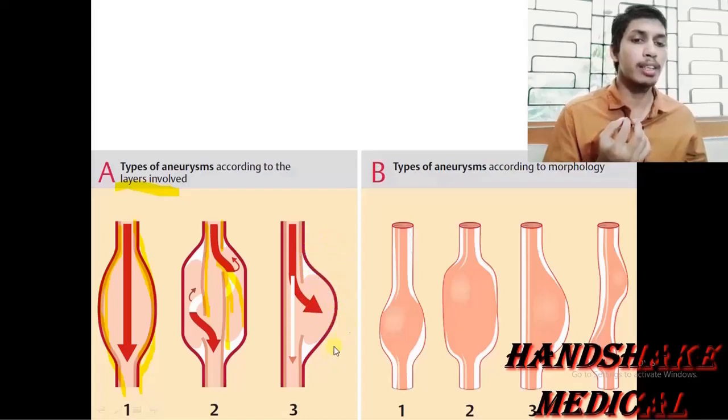This one is the extravascular space. The hematoma is limited to the extravascular space by the tunica adventitia only, because the tunica media and the tunica intima are breached or ruptured.